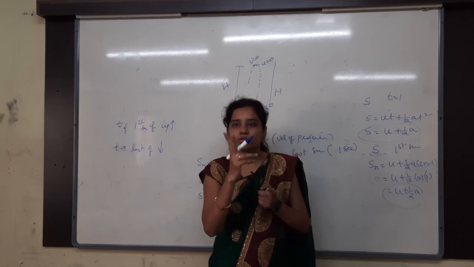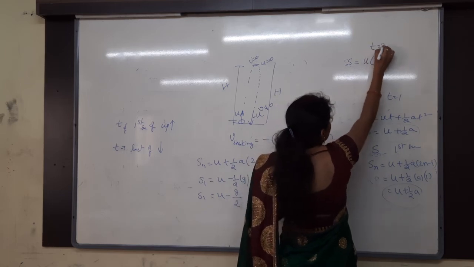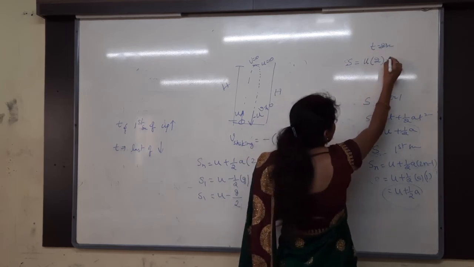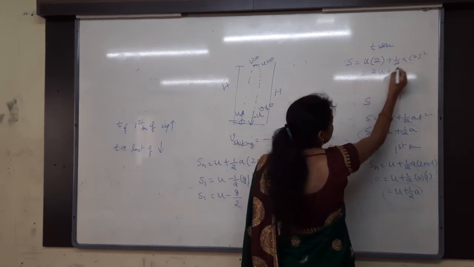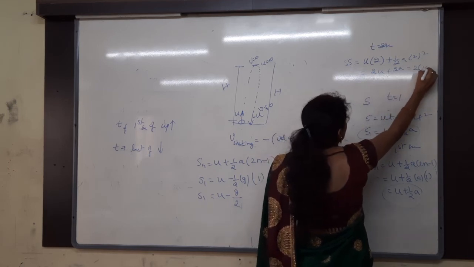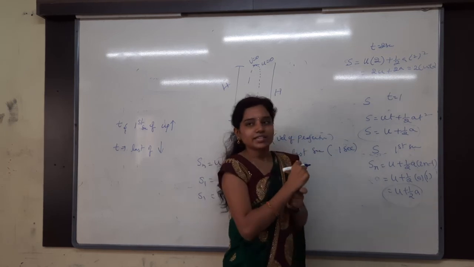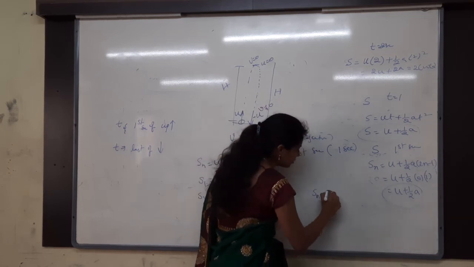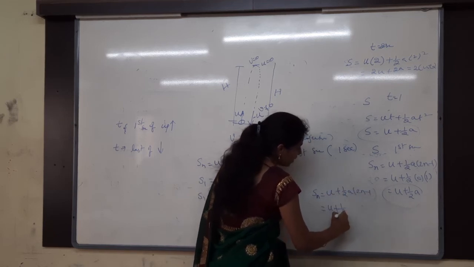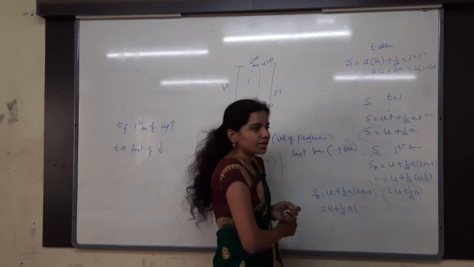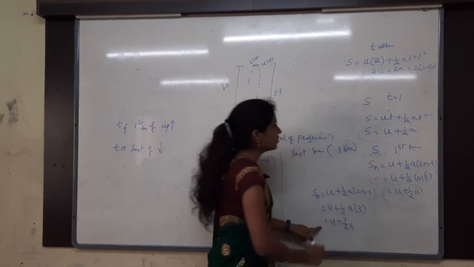If I am talking about number 2, the distance travelled in 2 seconds, S is equal to u into t, t is equal to 2 seconds now. u into 2 plus half a into 2 square. Then what will we get here? 2u plus 2a, I guess. Then 2 into u plus a. That is in 2 seconds. In the second, nothing but Sn is equal to u plus half a into 2n minus 1. So u plus half a into 2n, nothing but 4 minus 1, 3. So u plus 3 by 2 a. Are both the same?